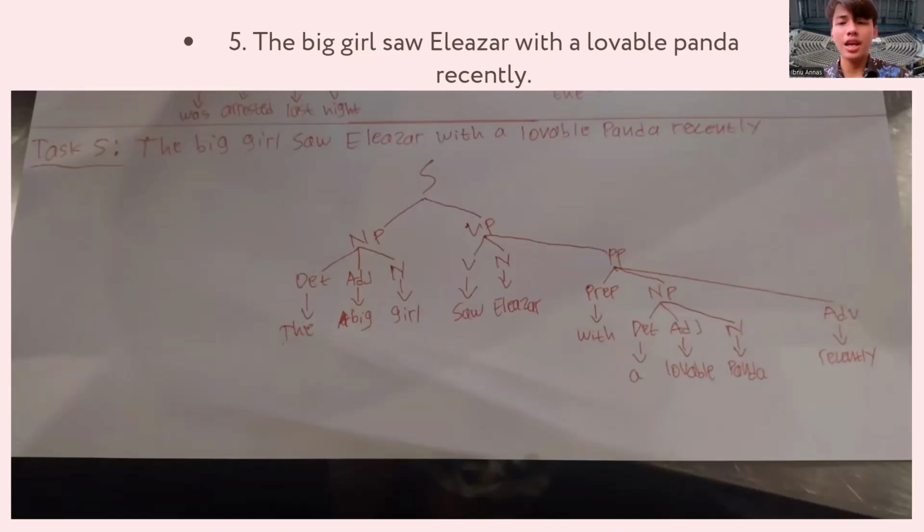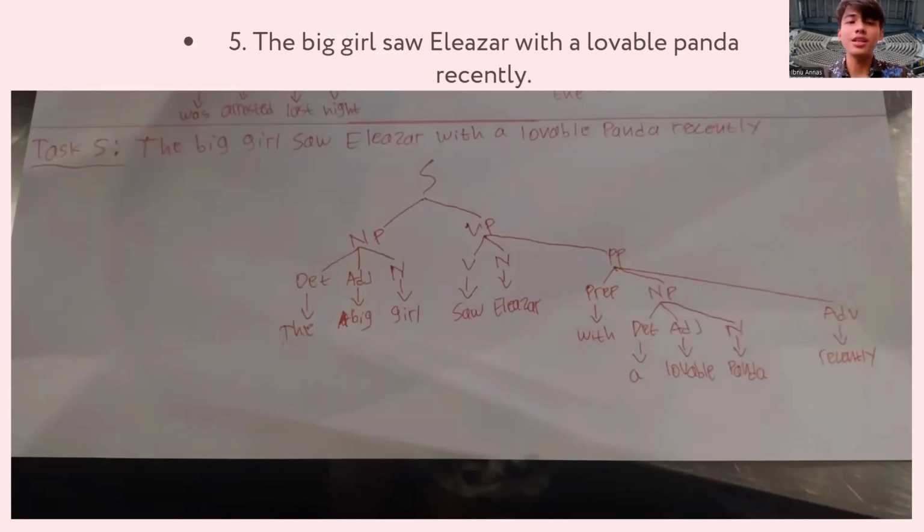Now, this tree diagram shows the VP containing the verb saw, followed by the NP, Eleazar, a noun, and a prepositional phrase, with a lovable panda, and recently is an adverb that just adds modification to the action. Let's wrap up the tree diagram section.